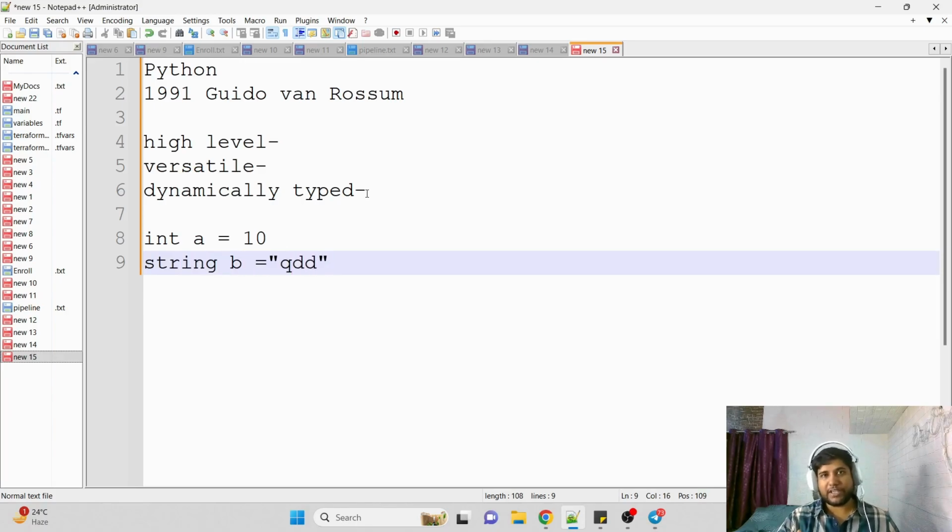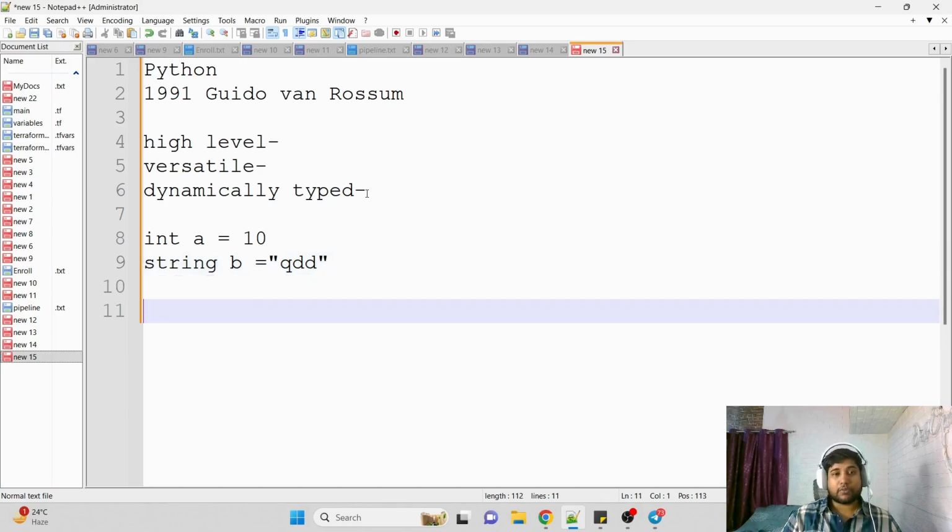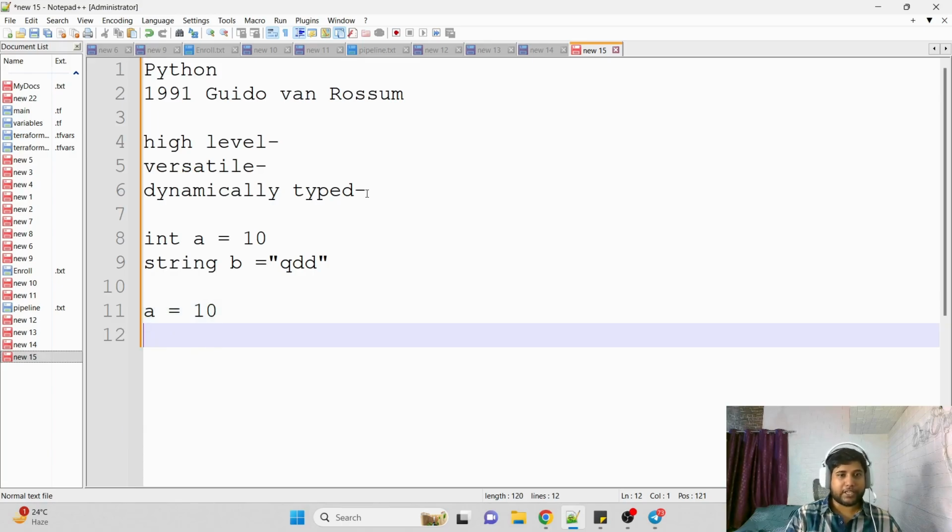So here what we did, we are basically defining the data type, right? But in case of Python, as I said, it's dynamically typed. So in case of Python, you don't need to specifically define the data type. For example, let's say I wrote a equal to 10.